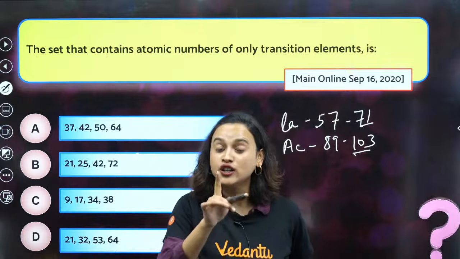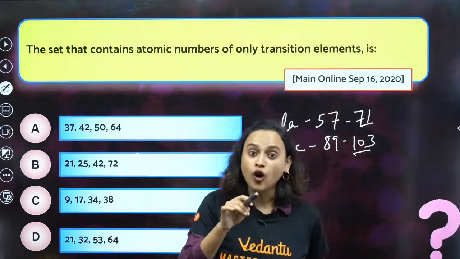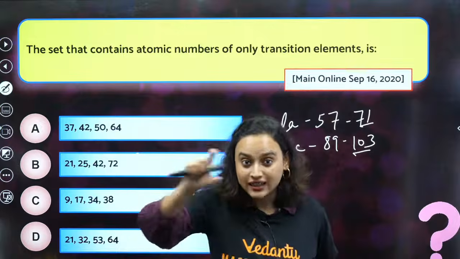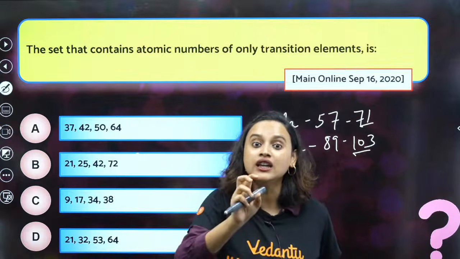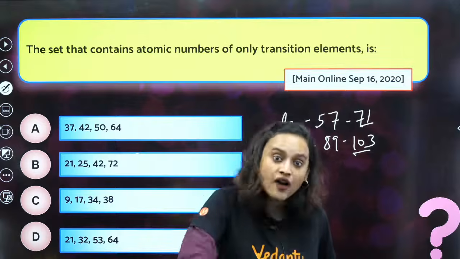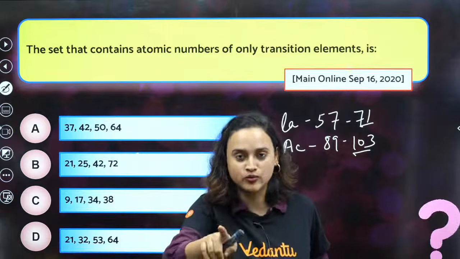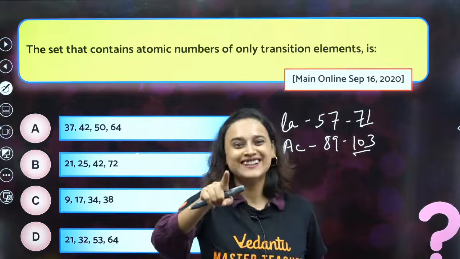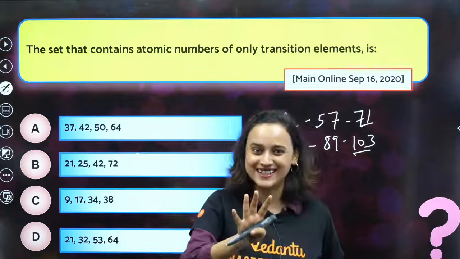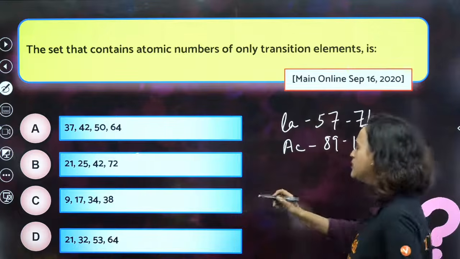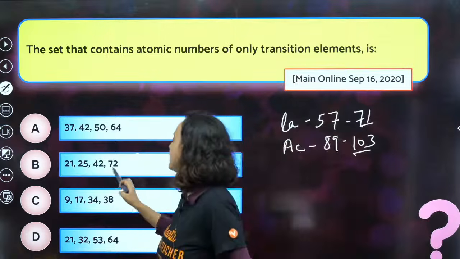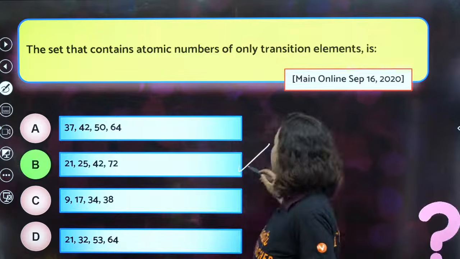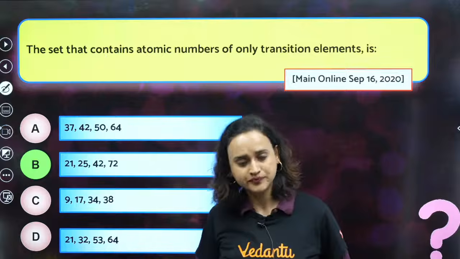If you remember, I had told you that d orbital cannot be fully filled. The definition said that it has to be slightly filled, half filled, but not fully filled, if you remember, Srimura. That's what I had told you when I taught you, right? So then scandium is a transition metal. You got confused. No problem, it's okay. So 21, 25, 42 and 72, all of them are transition metals. So that means option B is the correct answer, okay?